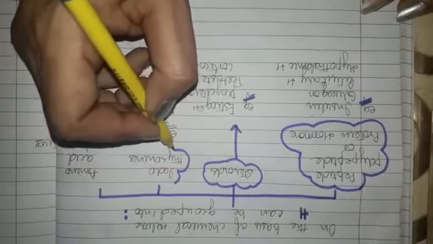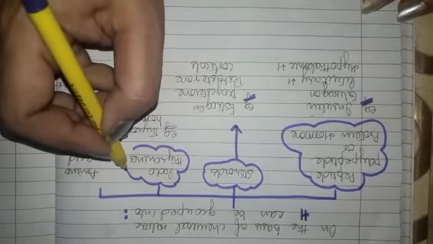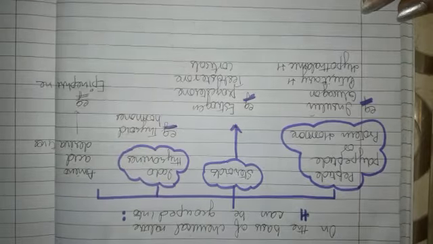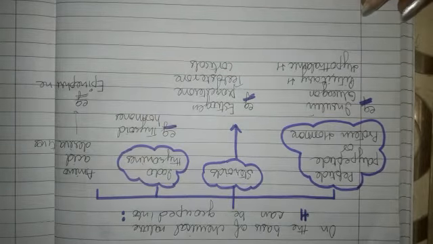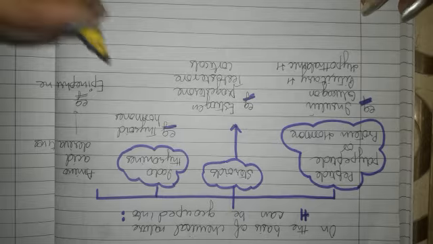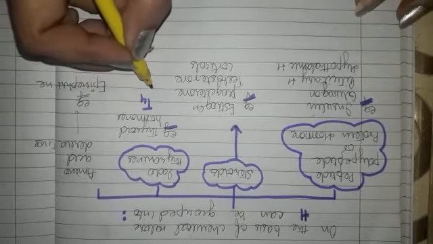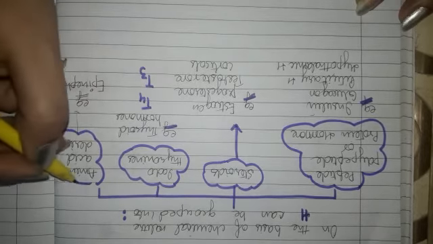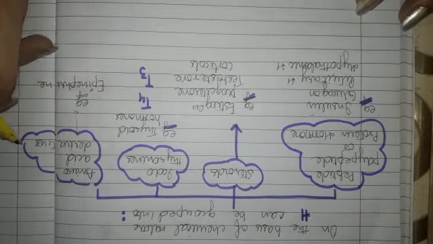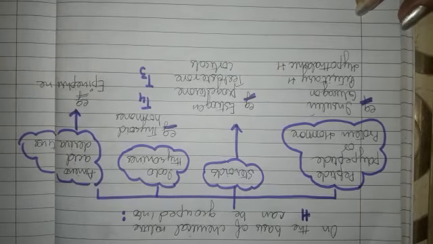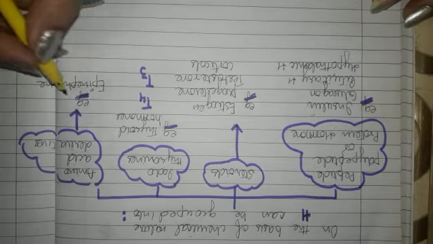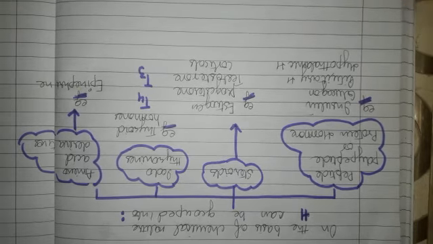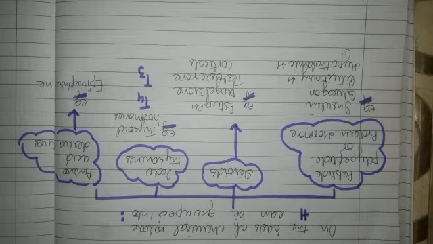The third is iodothyronines. Iodothyronines include thyroid hormones, that is tetraiodothyroxine and triiodothyroxine, T4 and T3 hormones. The fourth category is amino acid derivatives, where hormones which are derived from amino acids, for example epinephrine, which is also known as adrenaline. So with this we are finished with the chapter chemical control and coordination.